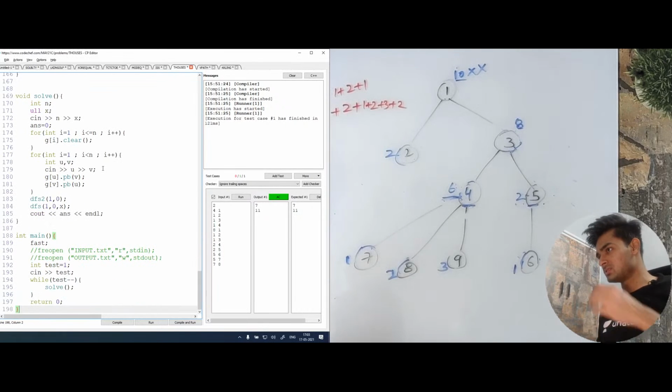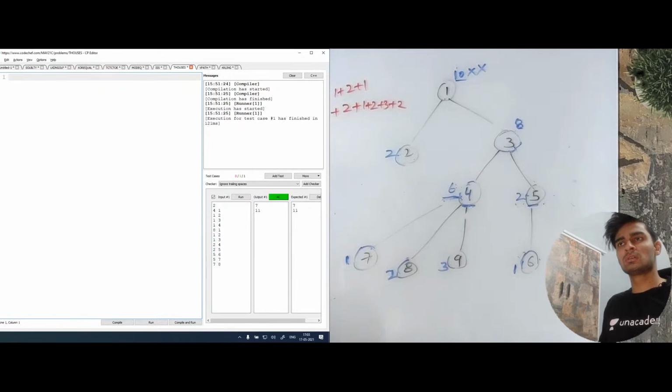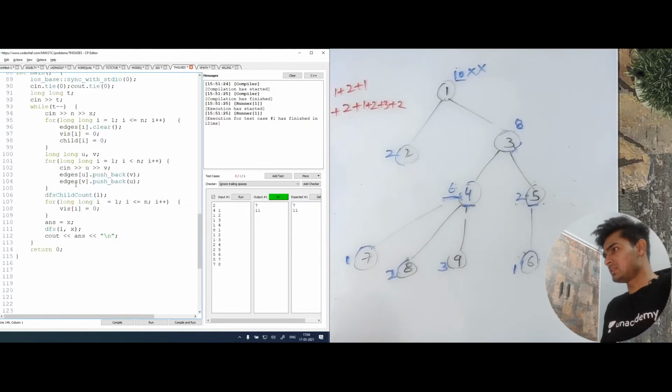Okay, let's look at this code. No, this is not the one. Oh, just a second. Yeah, this is the one. Okay, let's look at this code.